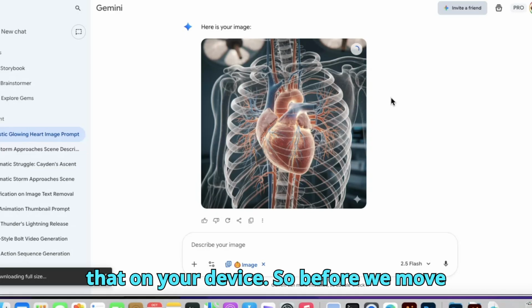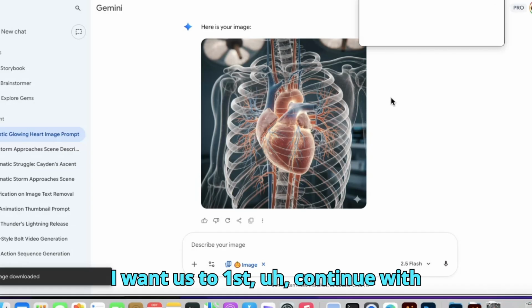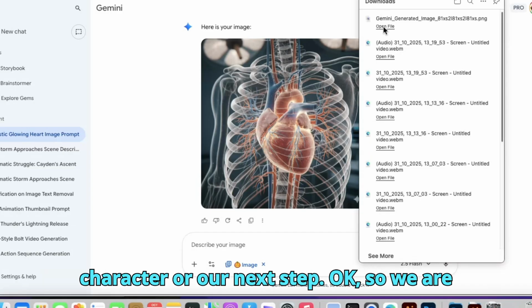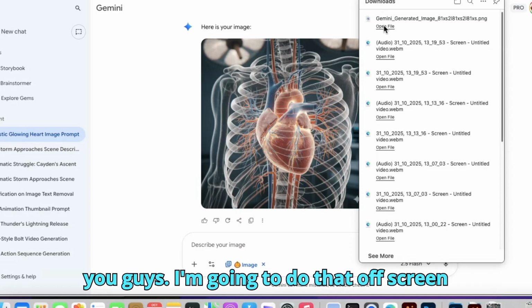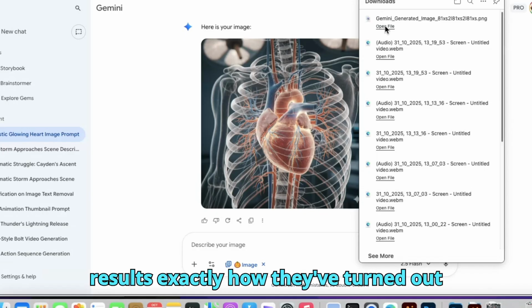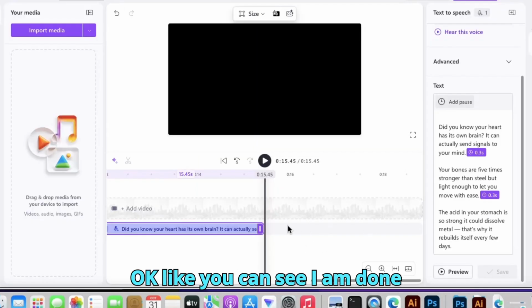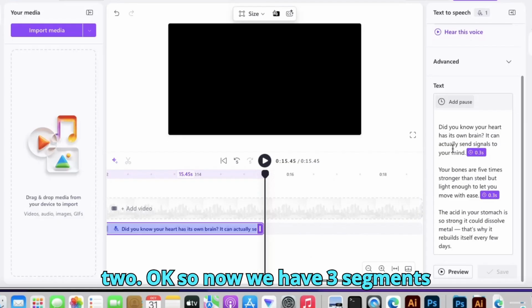So before we move on to the video generation process, I want us to first continue with generating the image for our next character, or our next step, okay? So we are going to repeat the same process. To save you time, I'm going to do that off screen and then show you the results, exactly how they've turned out. Okay, like you can see, I am done generating the audio for the other two. So now we have 3 segments.